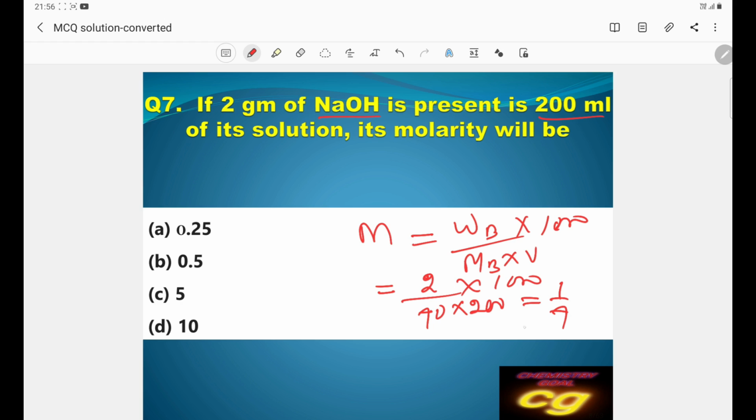1 by 4 means how much? 0.25. The answer is 0.25 moles per liter. This is the molarity, 0.25. So the first option is the correct answer, 0.25.